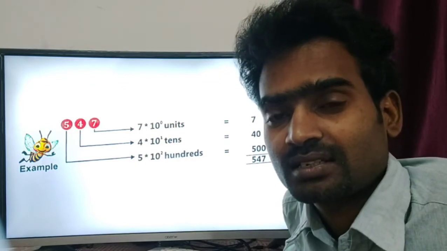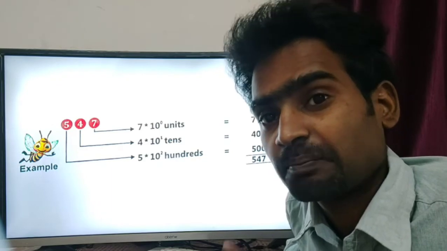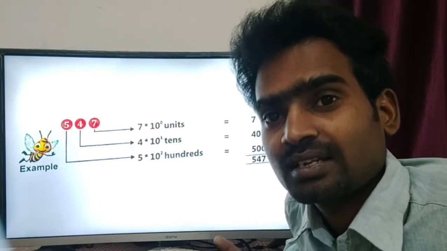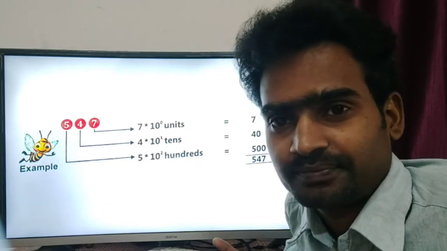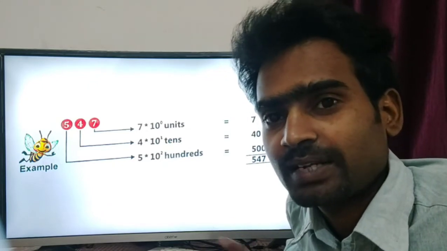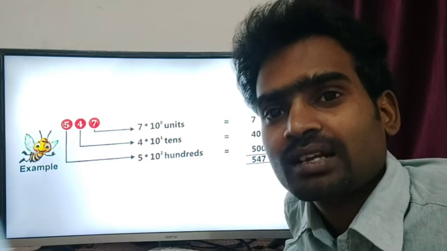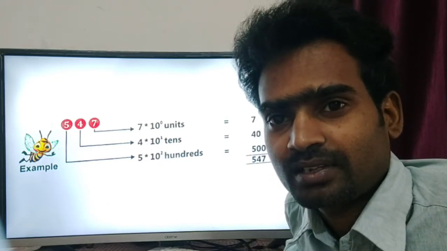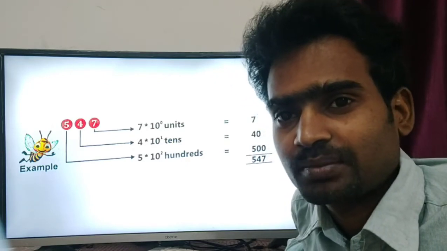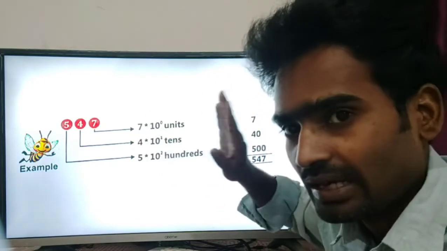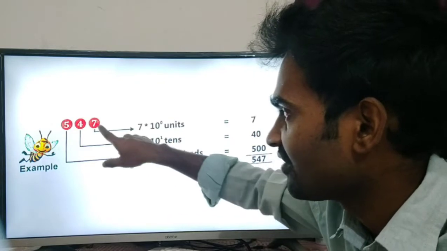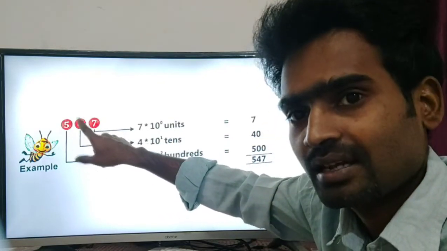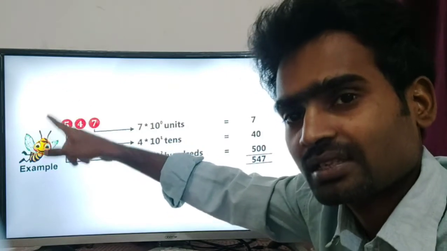If you did not learn, please learn it. And remember, whatever you learn in mathematics will be applied here. Maximum things will be applied in computer science also, because computers work based on mathematics, all calculations. So remember that. I'll tell you once again: first is units, then tens, hundreds, thousands, lakhs.